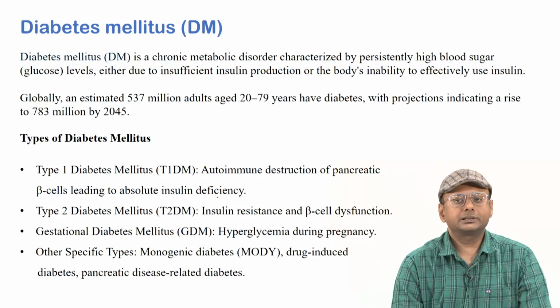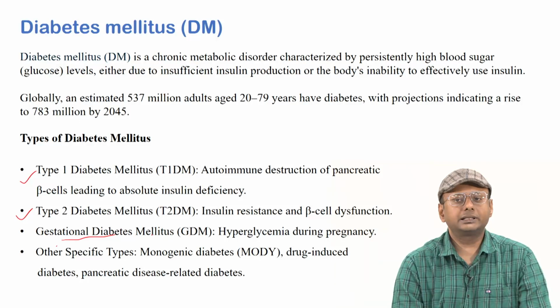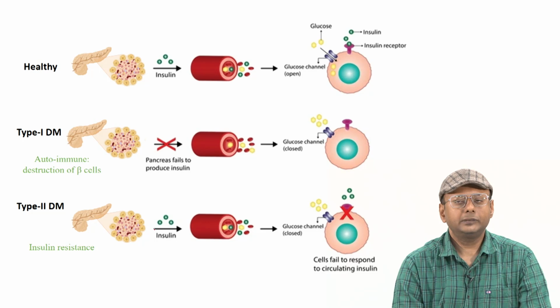Okay, and as you see, mostly there are two types of diabetes mellitus. One is type 1 diabetes, the second is type 2 diabetes. Apart from that, there can be gestational diabetes during pregnancy, right? Mostly these are the different forms of diabetes that can be observed at different times of life. And this is just a brief cartoon example.